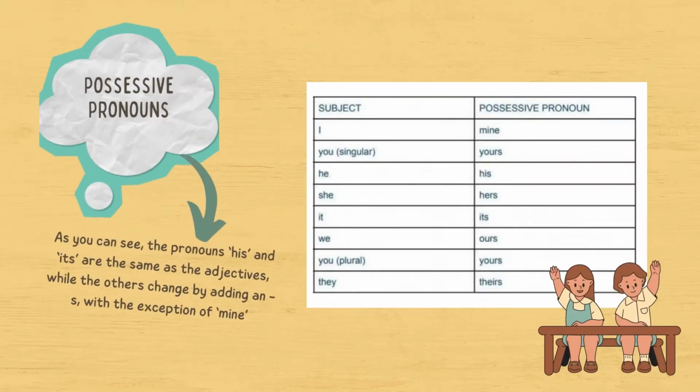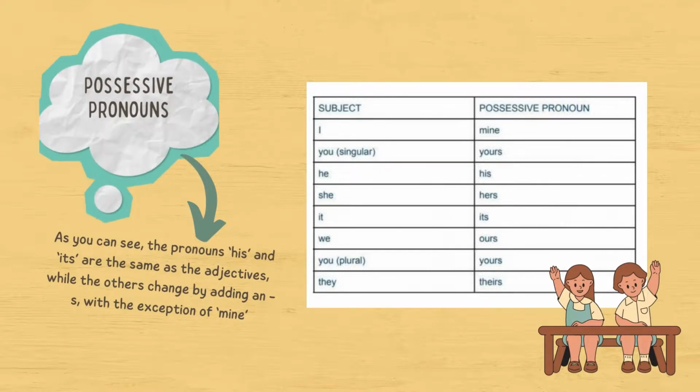Possessive pronouns. As with possessive adjectives, we use possessive pronouns to indicate who owns something, but with pronouns we don't use a noun. We use possessive pronouns when it is clear which object we are referring to. Here are all the possessive pronouns.